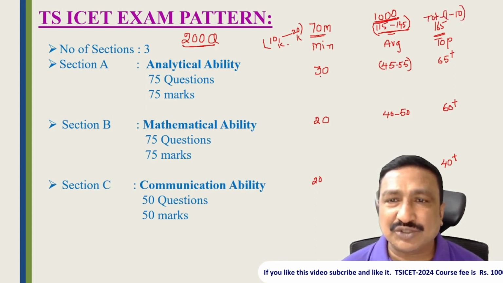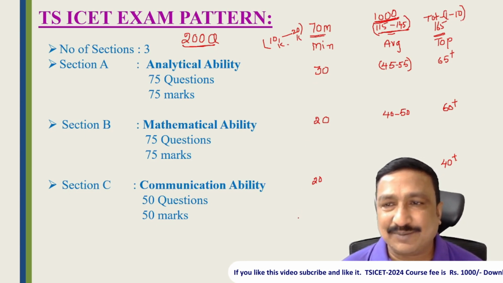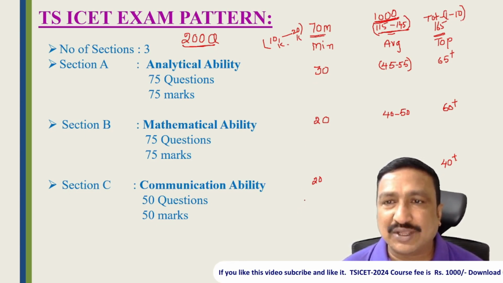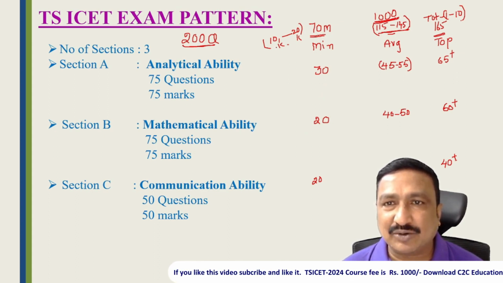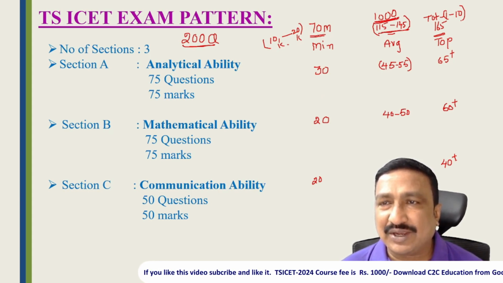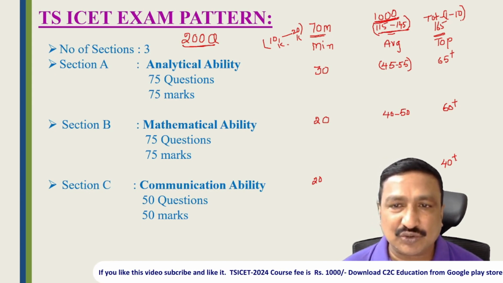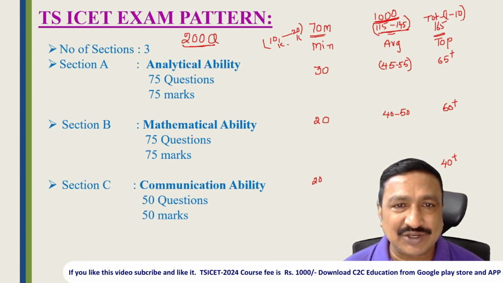Okay now students, this is based on the last 2023 ICET exam marks of those who wrote it. With the minimum score of 70 marks, you can get a rank of 10,000 to 20,000. If your marks are 115 to 145, you can get a rank below 1000, and if you get 165, you will get top ranks like 1 to 10. Now we will discuss the syllabus of each section in the next slide.